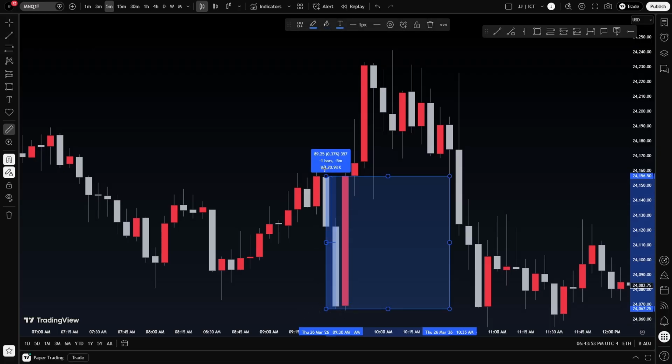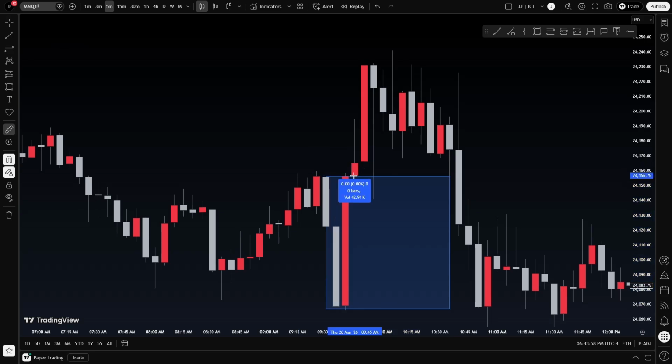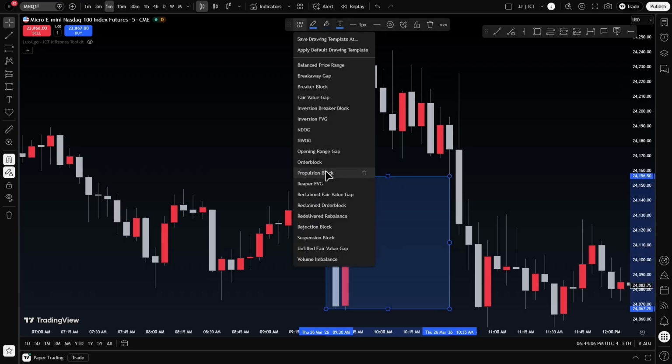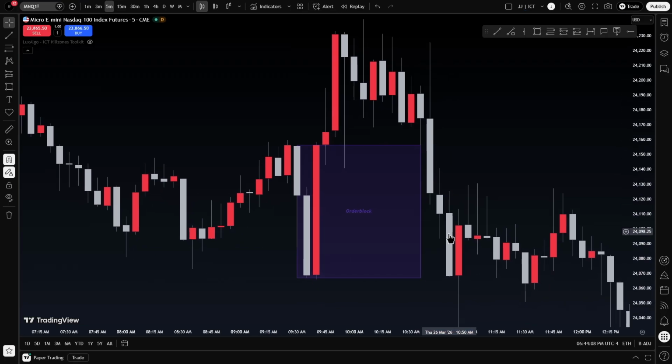The whole range of the order block is 89 points. But when it started delivering away from it, hold on, it only did 76 points. So it didn't even do the whole order block. It did the majority of it. So it's not exhausted. In which it violates that order block.